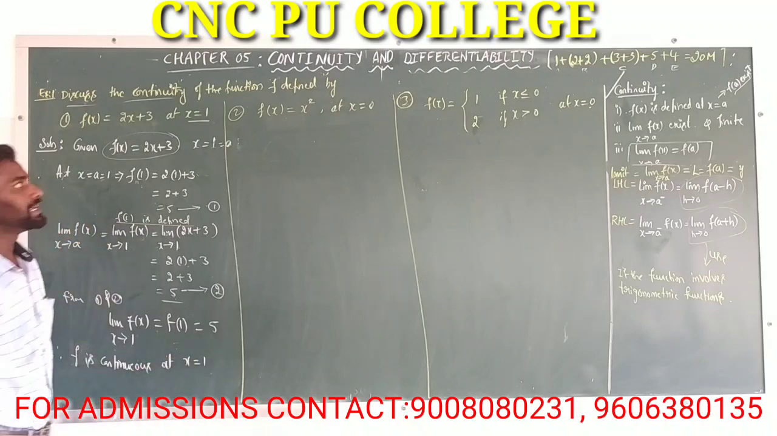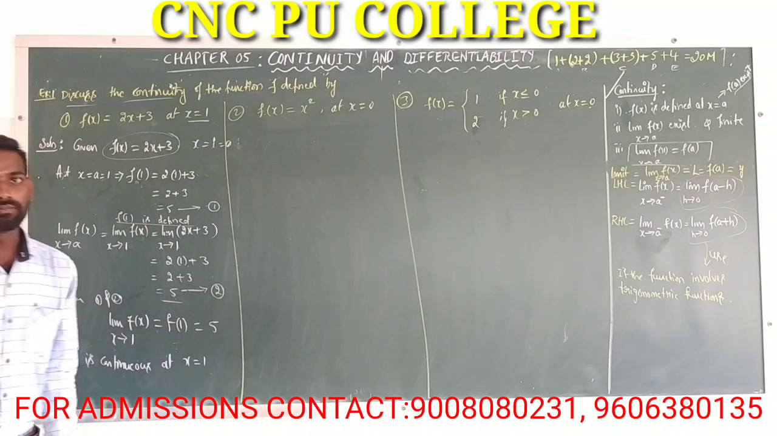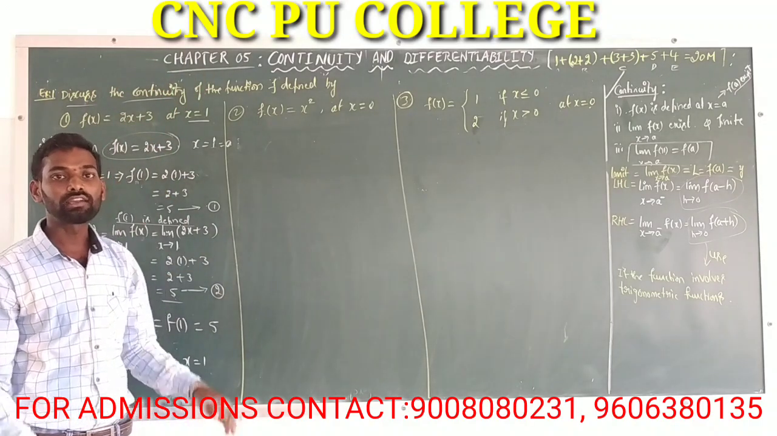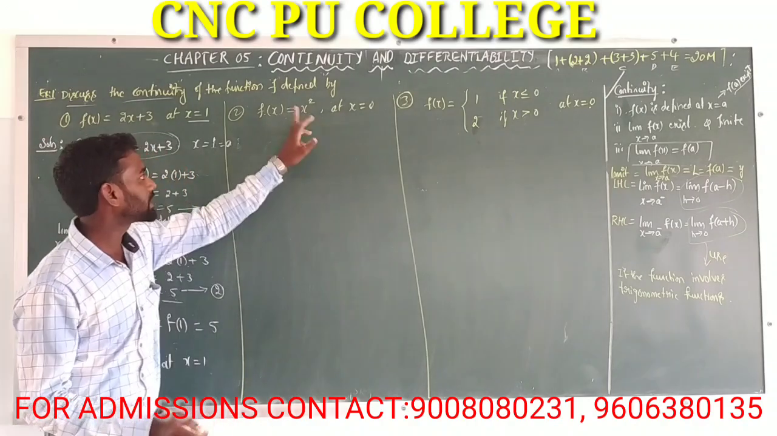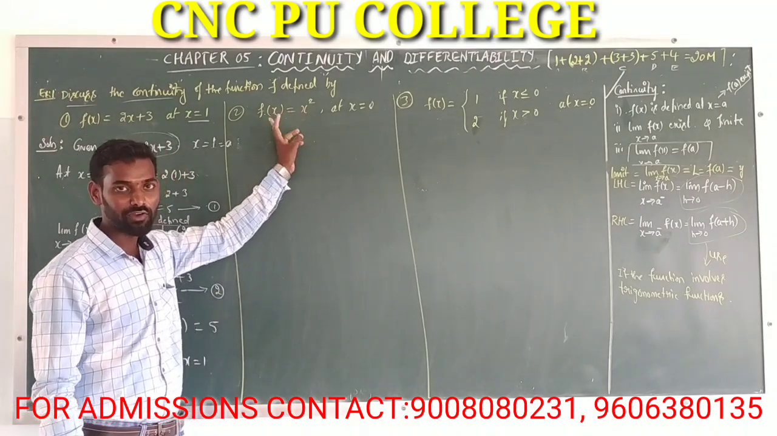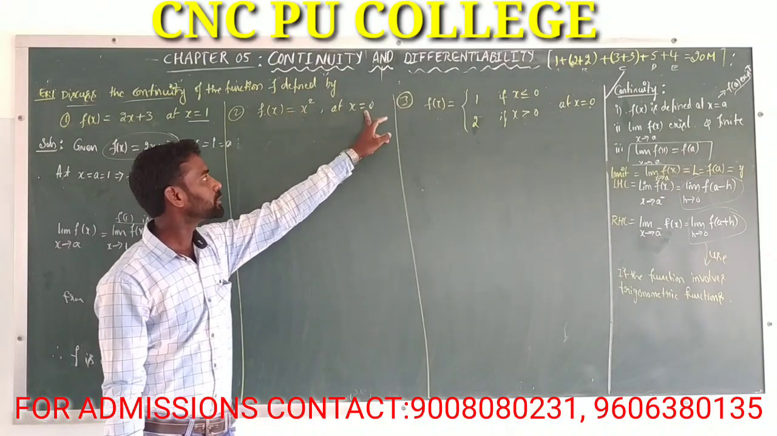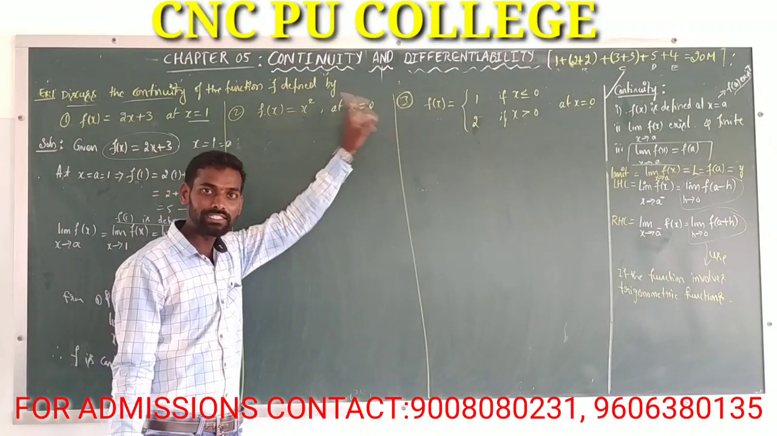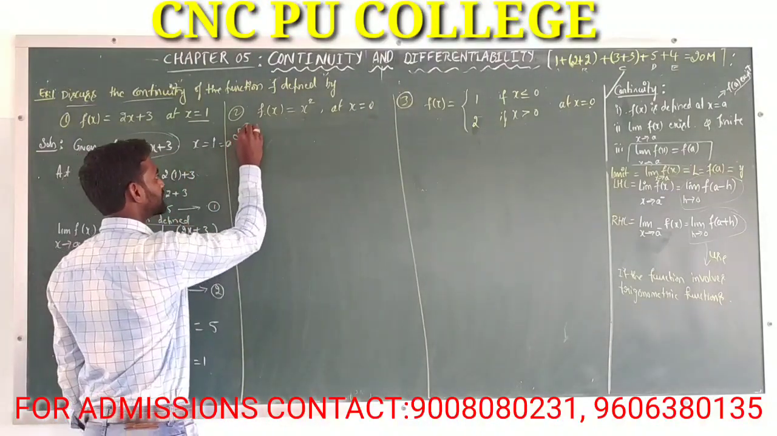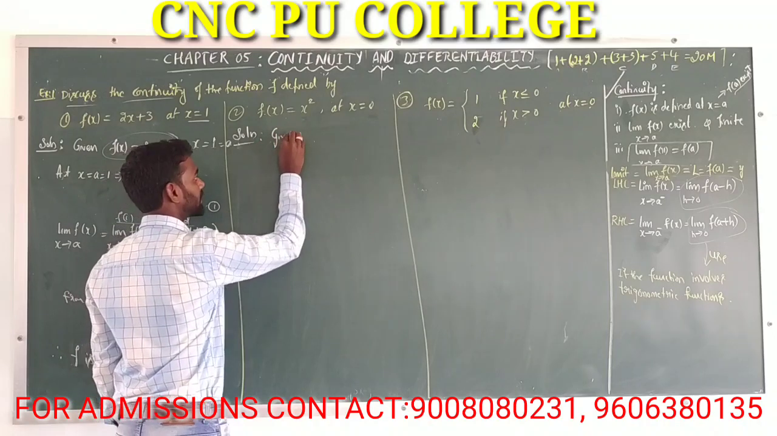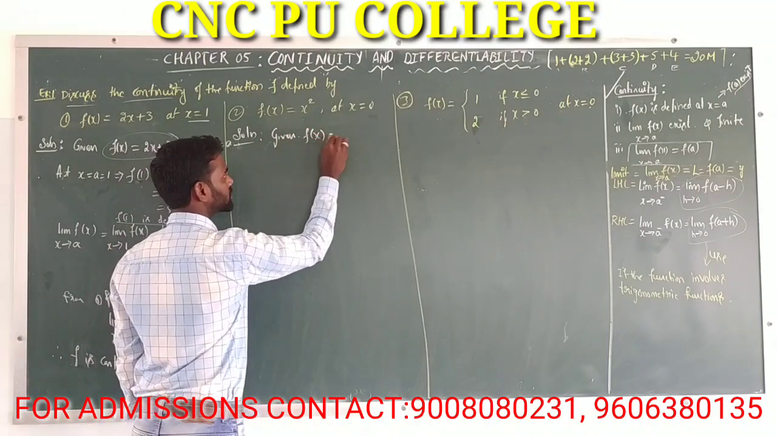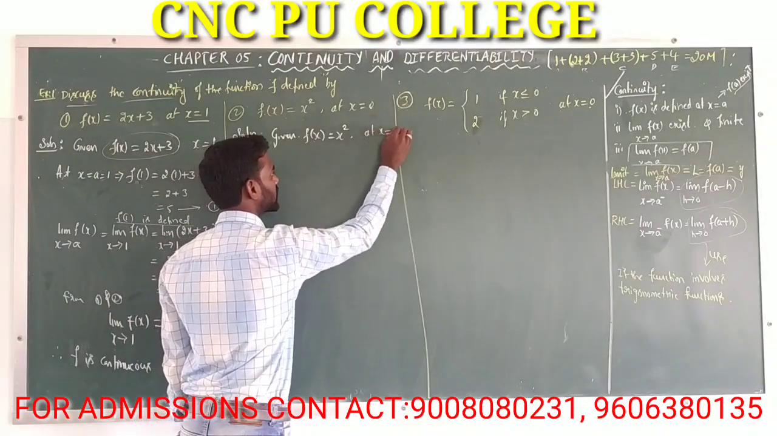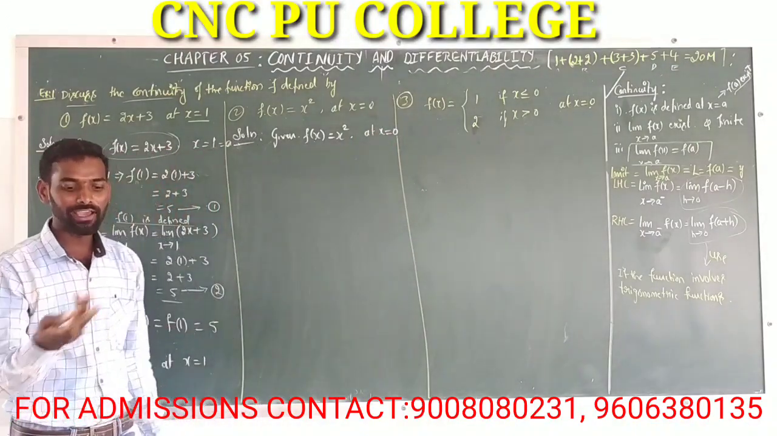Okay, right. Similarly, the second problem: we have to check the continuity of the function f of x is equal to x square at x is equal to 0. Here, the a value is equal to 0. Okay, solution. Given f of x is equal to x square, at x is equal to 0. That means a value here is equal to 0.